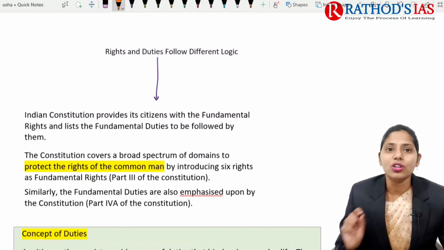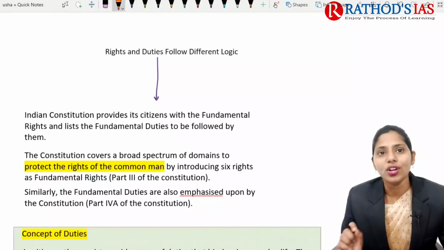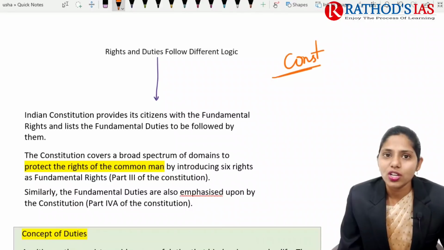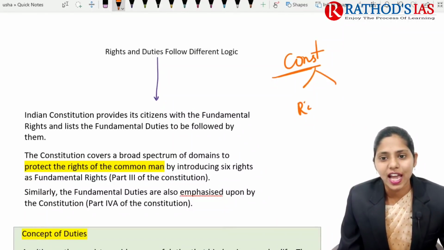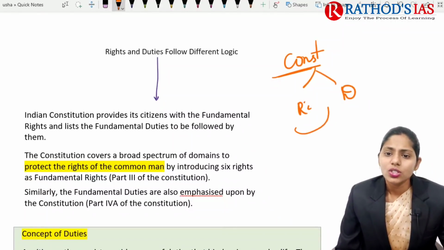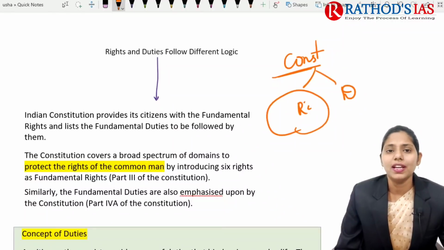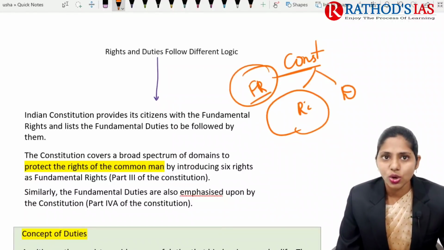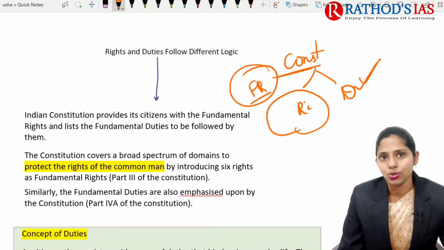So if you are talking about duties and rights, they follow different logic, because in our constitution we have both rights as well as duties. Our Indian constitution mainly provides citizens with the fundamental rights, and it also lists the fundamental duties which follow these rights.